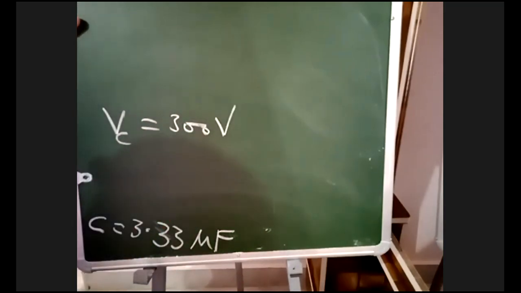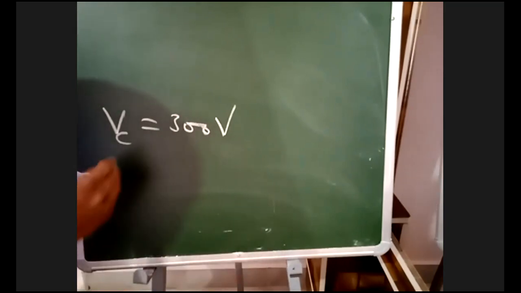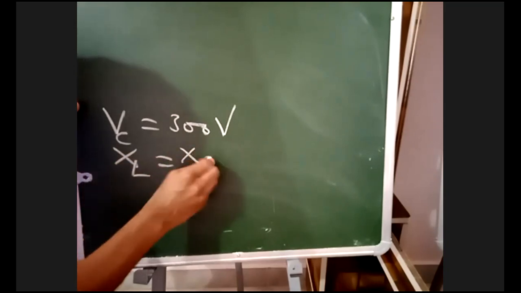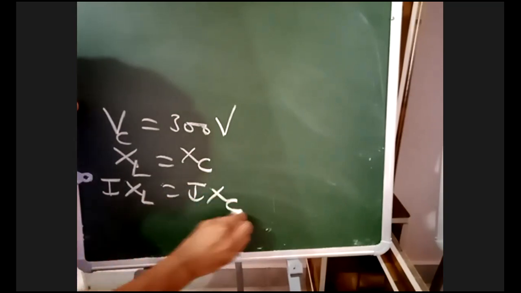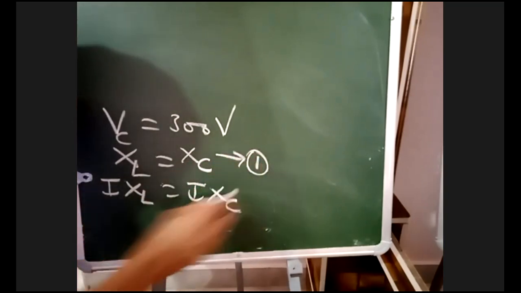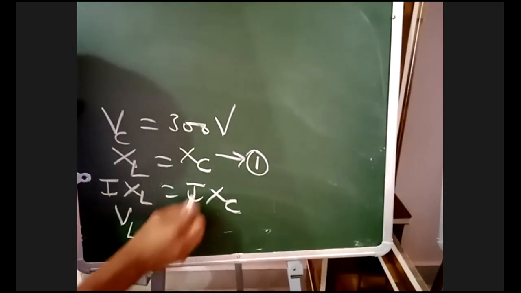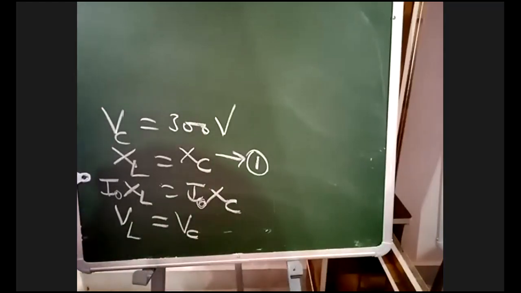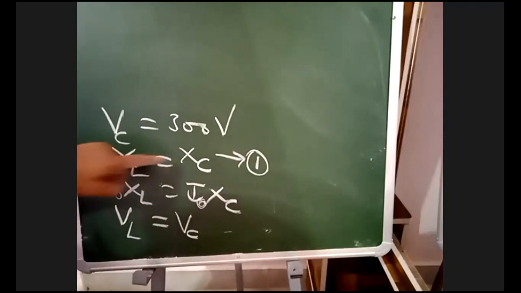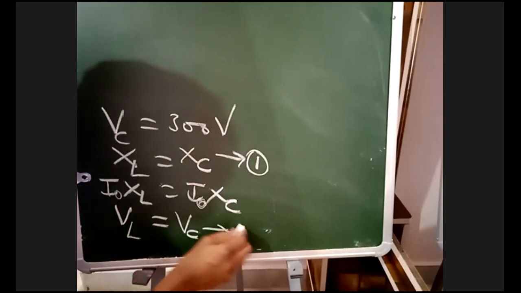Now we have to determine L. Under resonance, XL is equal to XC. Multiply with current on both sides. I into XL is VL. I into XC is, multiply with I naught on both sides, I naught into XC is VC. That means if XL is equal to XC, automatically VL is equal to VC. Write down: VL is equal to VC.